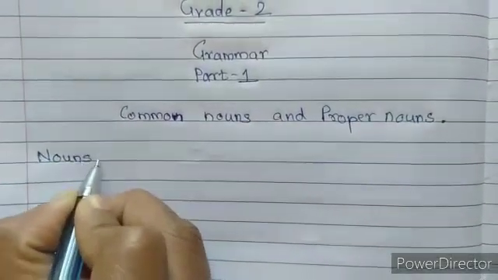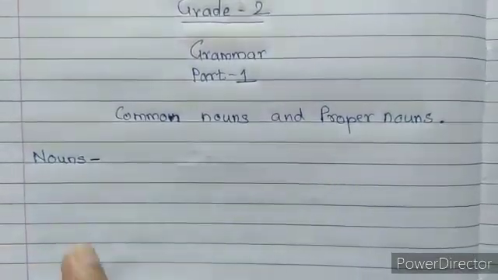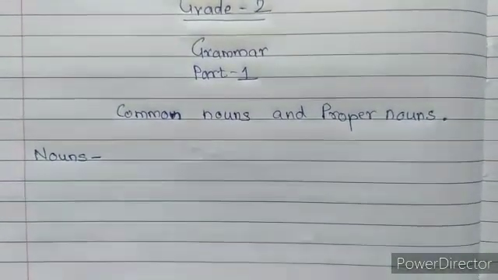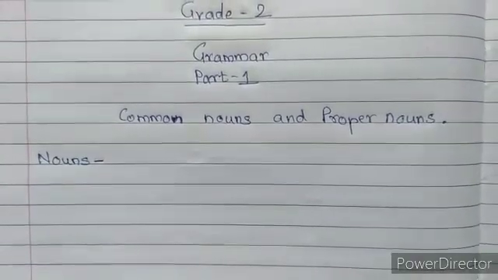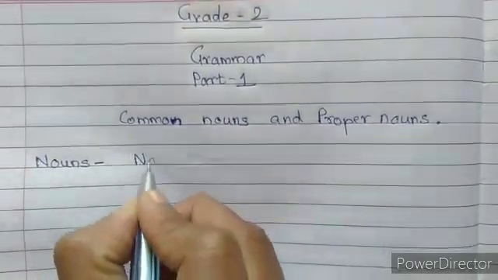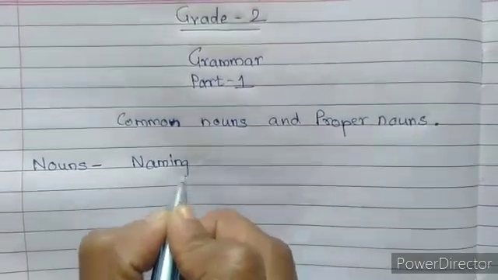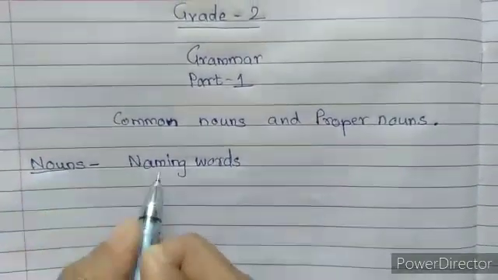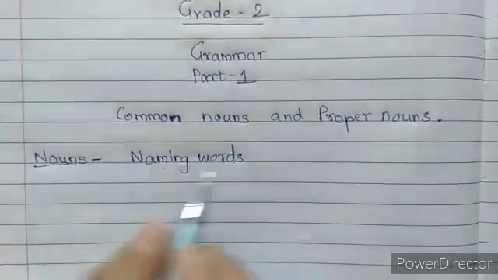So, what are nouns? As we have studied in grade 1, nouns are also called naming words. The other name for nouns is naming words.